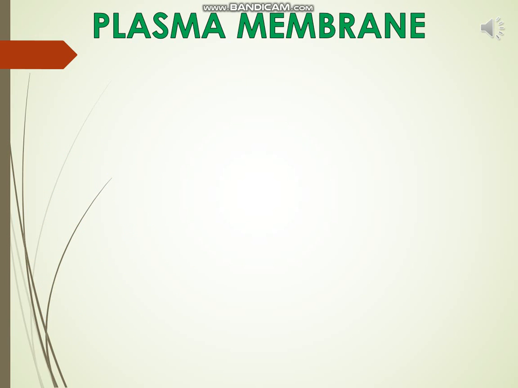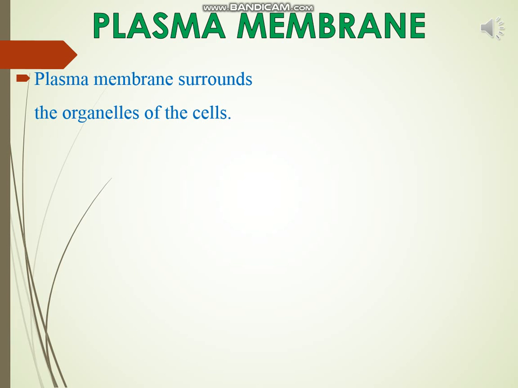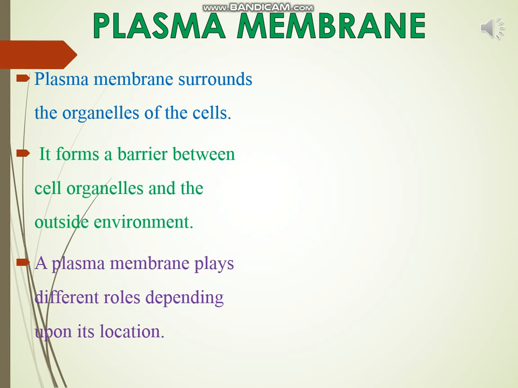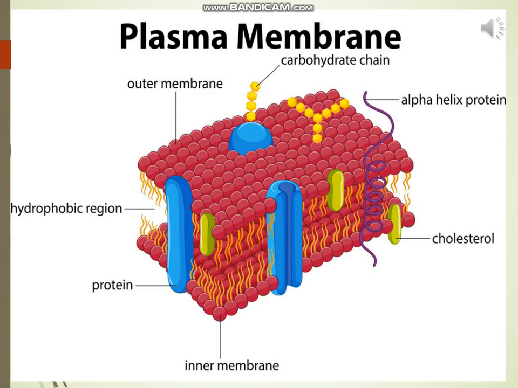Plasma membrane surrounds the organelles of the cell. It forms a barrier between cell organelles and the outside environment. A plasma membrane plays different roles depending upon its location. For example, a plasma membrane encloses the cytoplasm as well as the organelles of the cell.